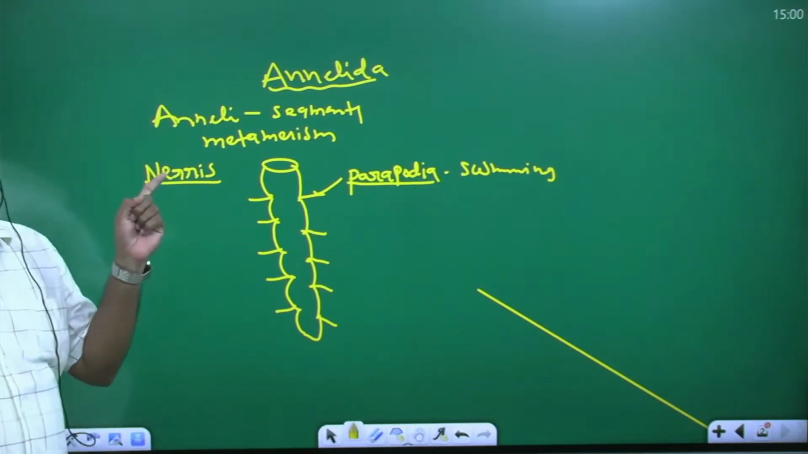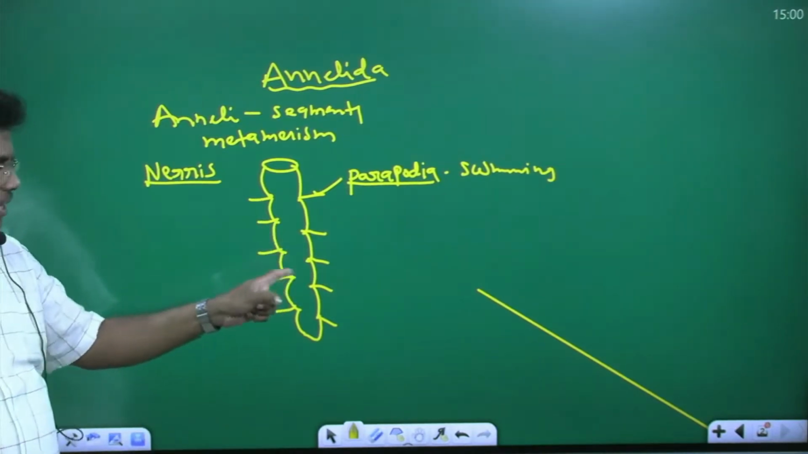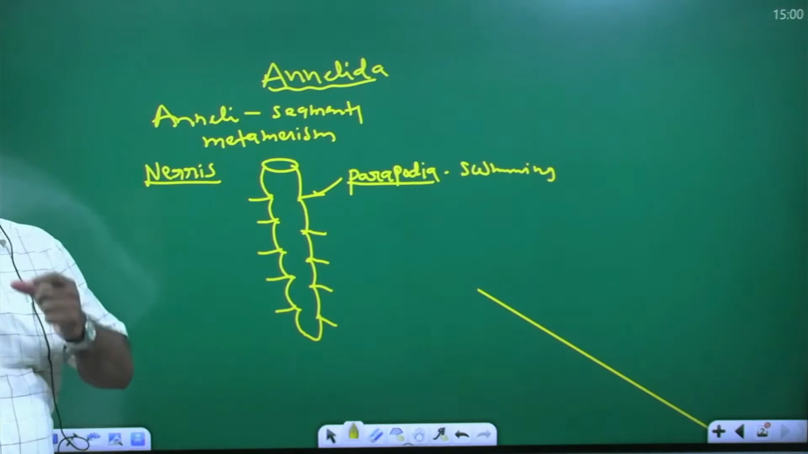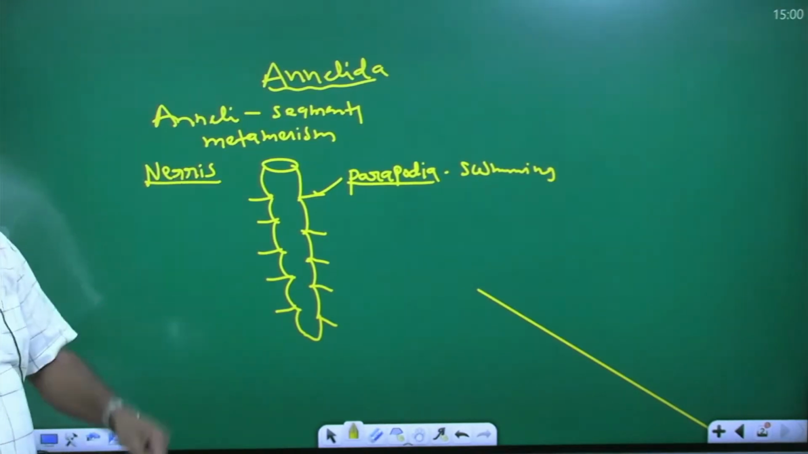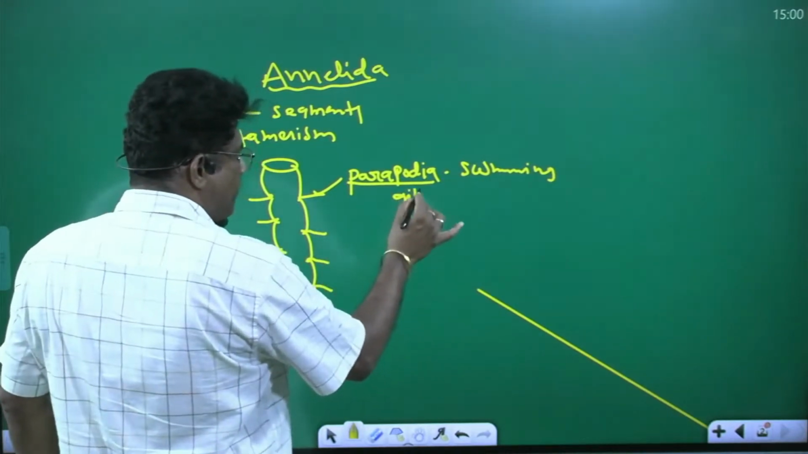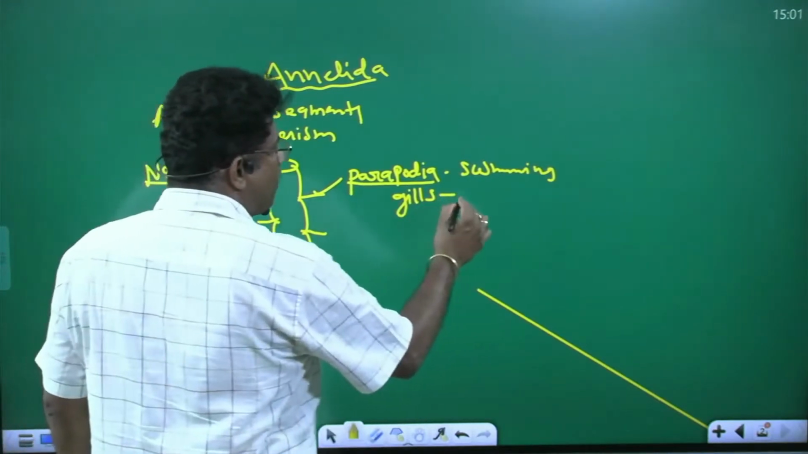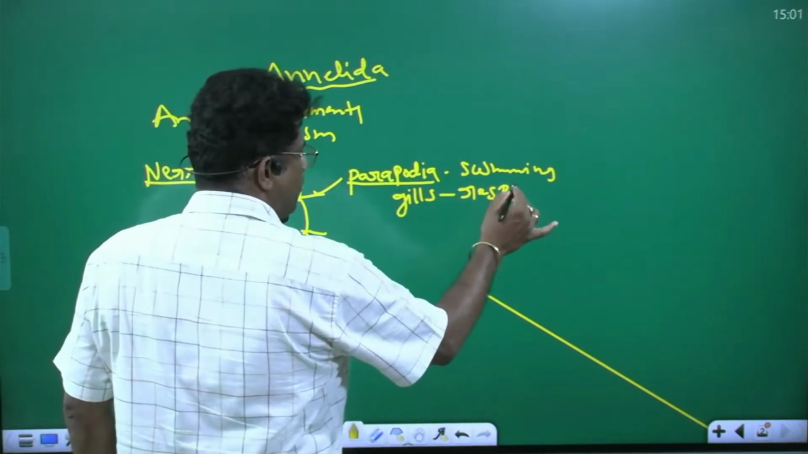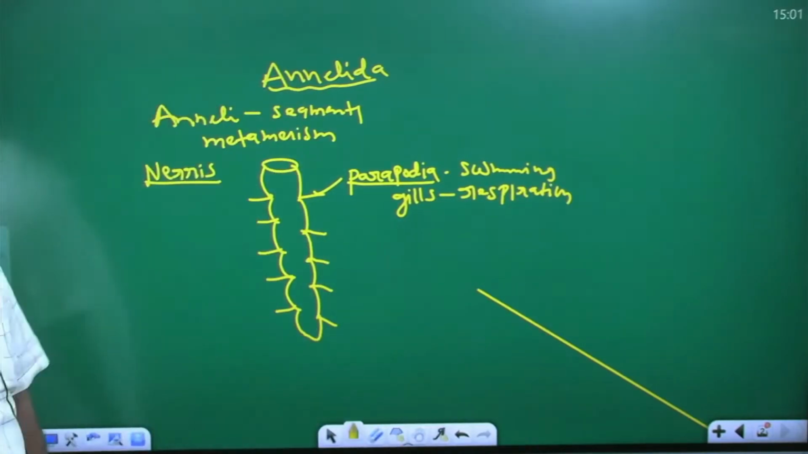So yes, you listen here. In Annelida, nereis is there. Nereis has the, what is this? Parapodia. The parapodia is useful for swimming. In the nereis, the parapodia also act as gills. Useful for what? Respiration. You understand my point?